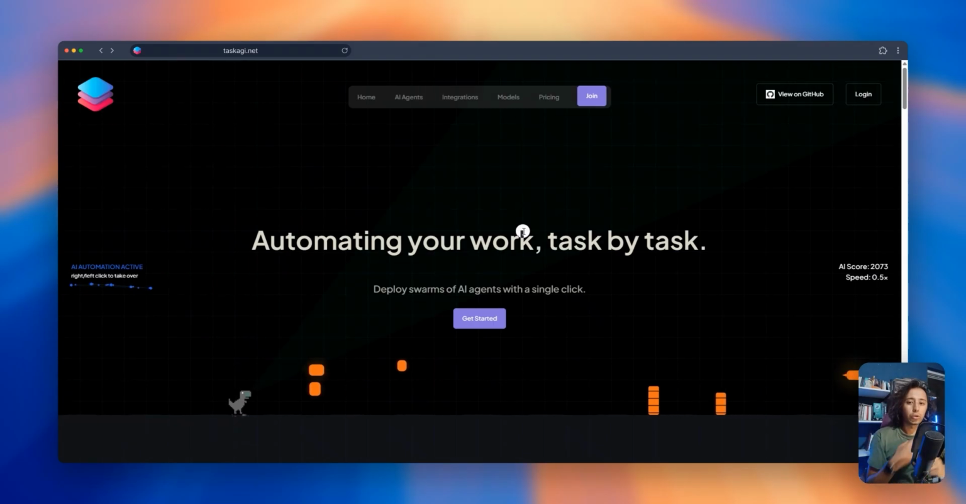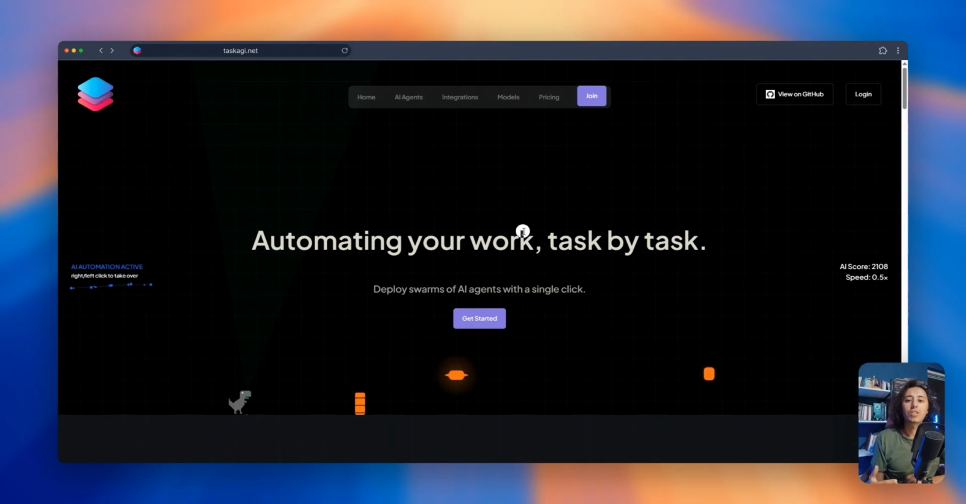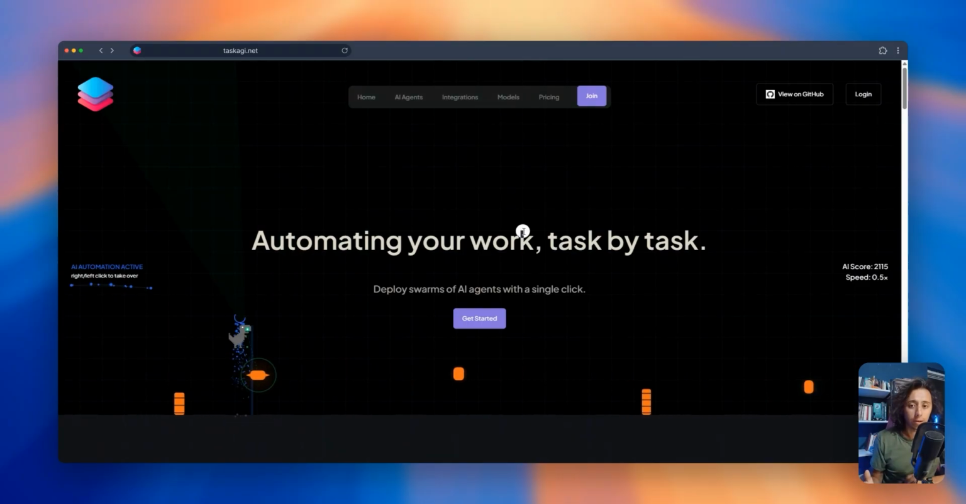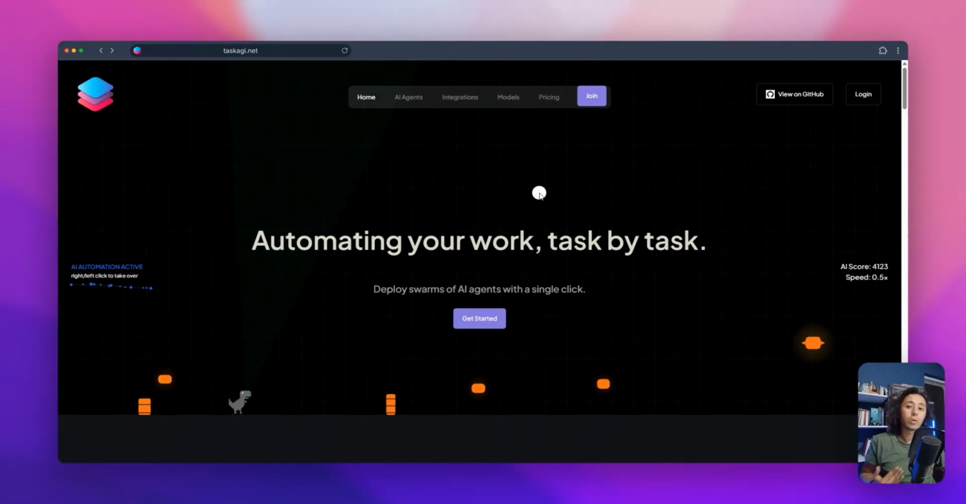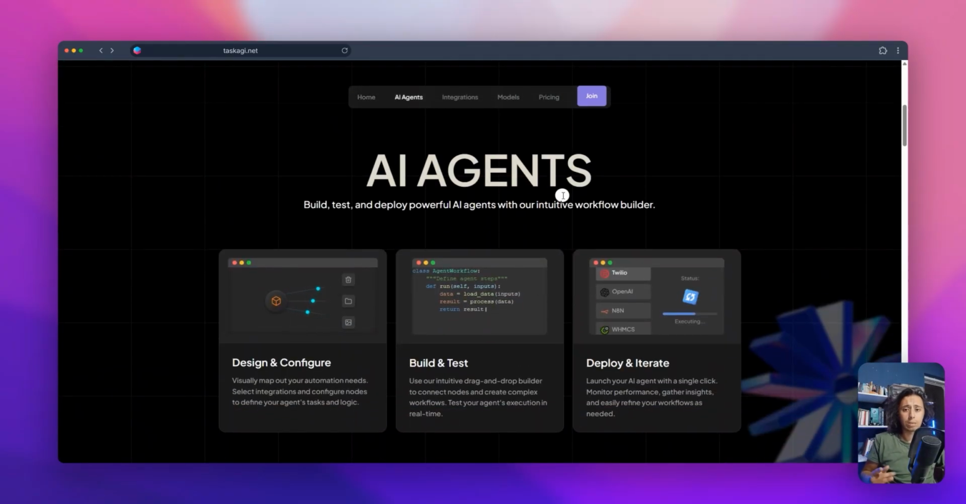Hello everyone, in this short tutorial, I'm going to show you how you can use this AI agent on Task AGI to automate your marketing on Reddit. So this agent, basically, it keeps track of your keywords, industry, brand names, and competitors. And as soon as someone mentions any of these keywords, your agent will join the conversation and contribute in a meaningful way. If there's an opportunity to promote whatever you're selling, it's going to promote it.